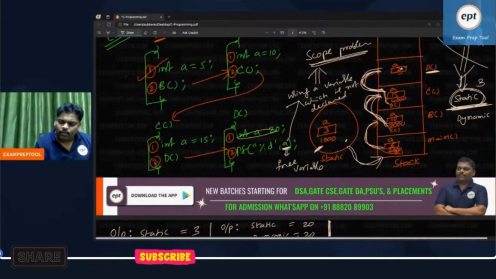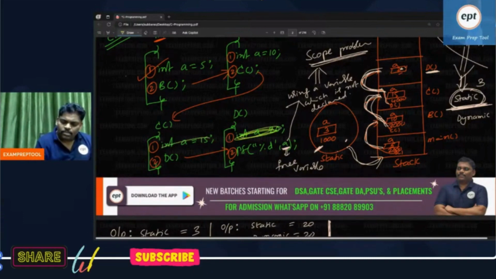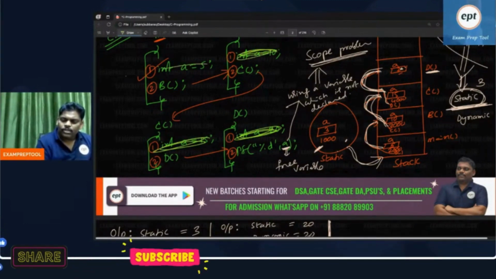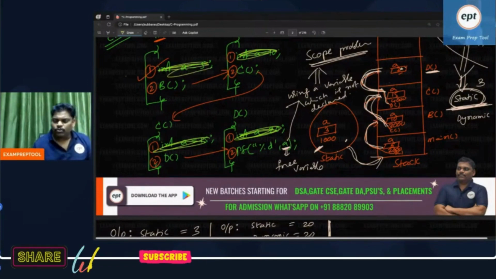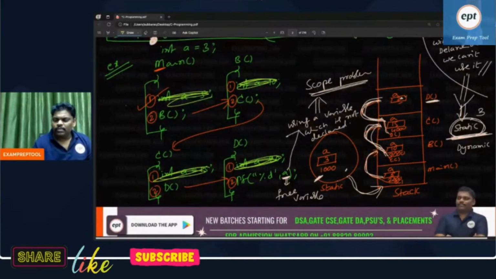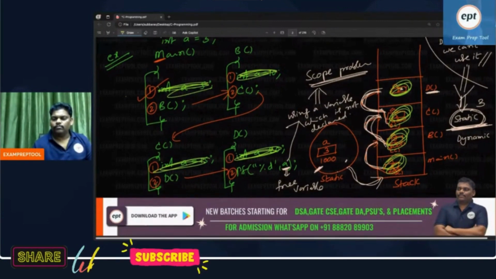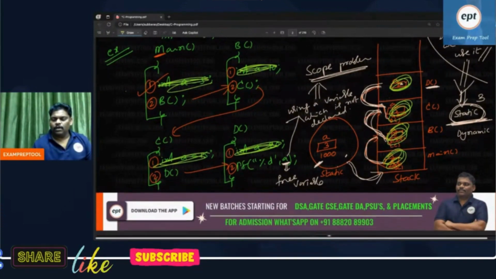This is not available. This is also not available. What is the output? So that means this is not available. All locals are not available. Can you say the output?